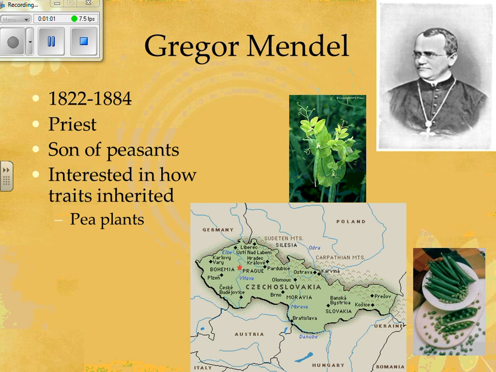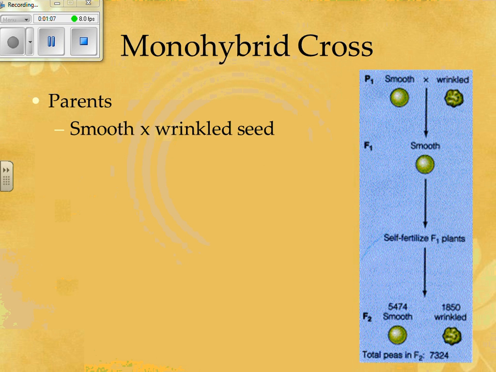And so he carried out these experiments with various traits of pea plants. And over to the right here is just an example of a trait that he studied. He crossed a pea plant that produced smooth seeds with a pea plant that produced wrinkled seeds. And you can see this sort of equation up here. And you'll get used to doing quite a few equations here in this genetics unit.